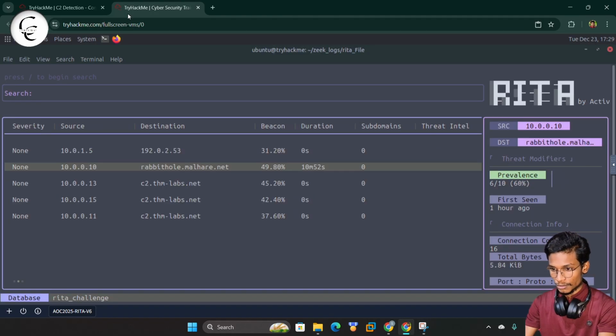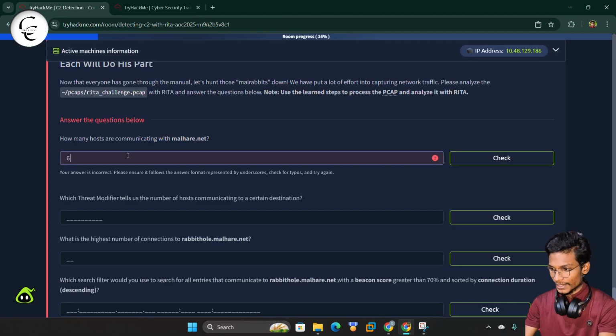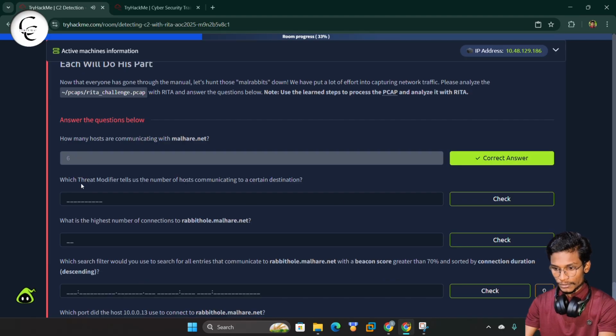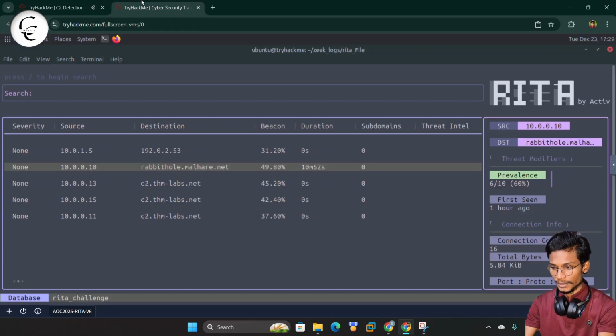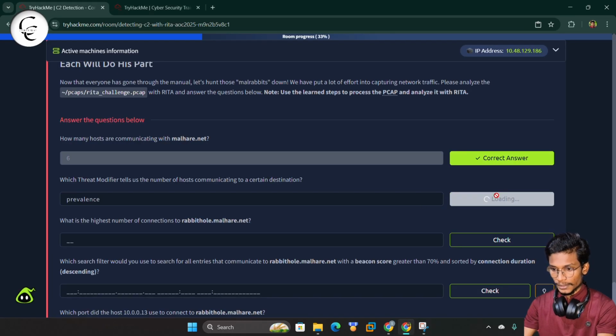So this is total 6. We can give a 6 and check. So yes, this is correct. Now, which threat modifier tells the number of hosts communicating to a certain destination? Here we have the prevalence. So I will type that. So yes, this is correct.